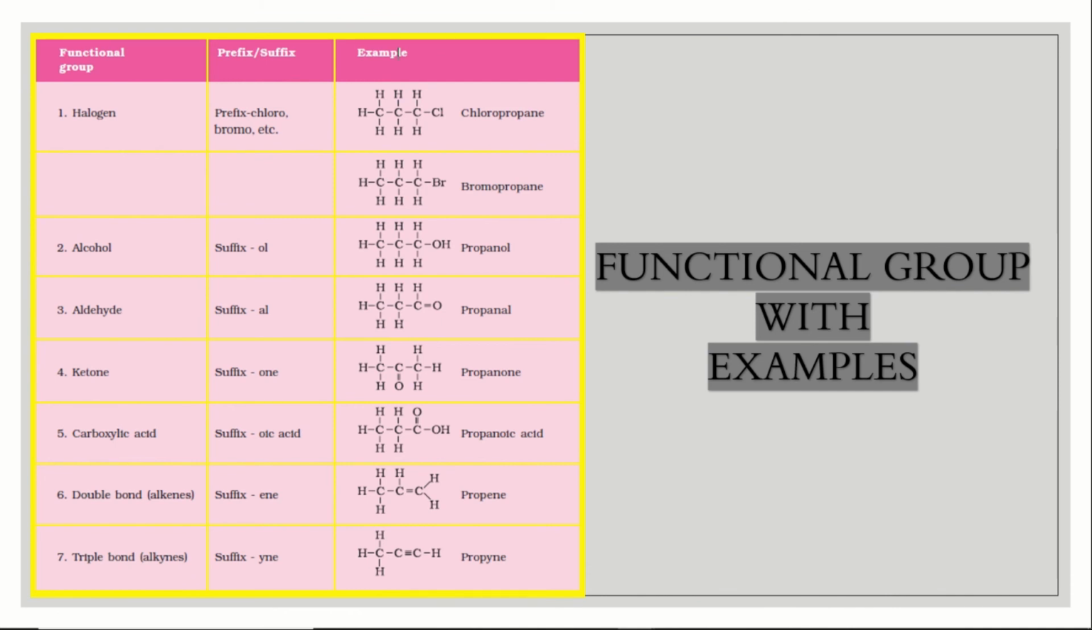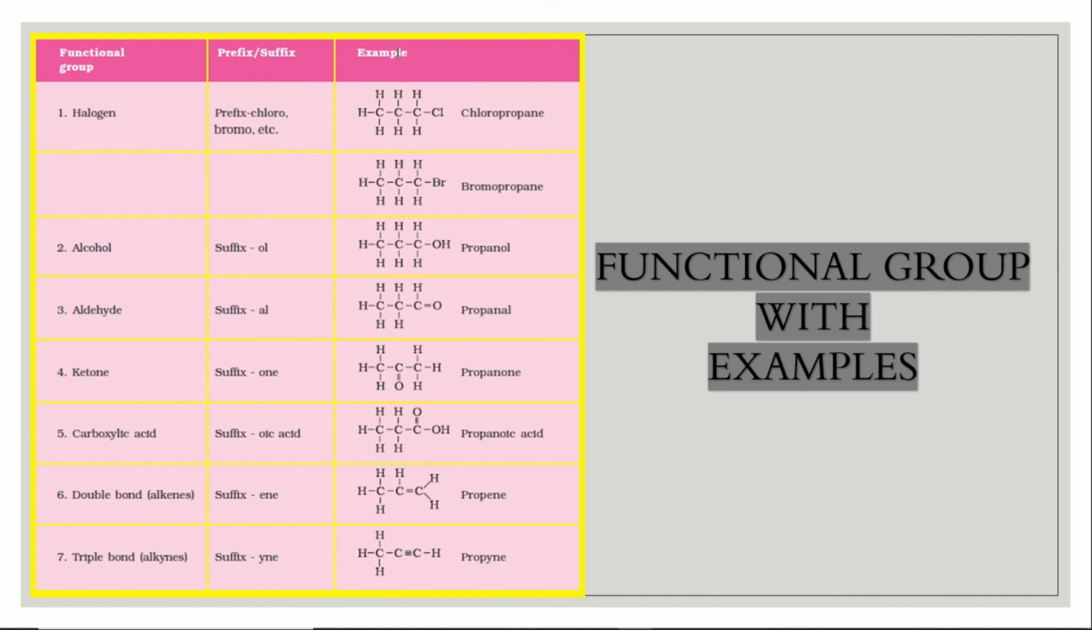Next, aldehyde. If aldehyde comes, then it should be in AL. So here what happens? 3 carbon atoms with a double bonded O will come. So this is aldehyde. So that is called propanal. If AL comes, then it is an aldehyde. If OL comes, then it is alcohol. Then ketone. Ketone has the suffix ONE, where it will be named as propanone. Carboxylic acid. Carboxylic acid is COOH. Here it will become propanoic acid.